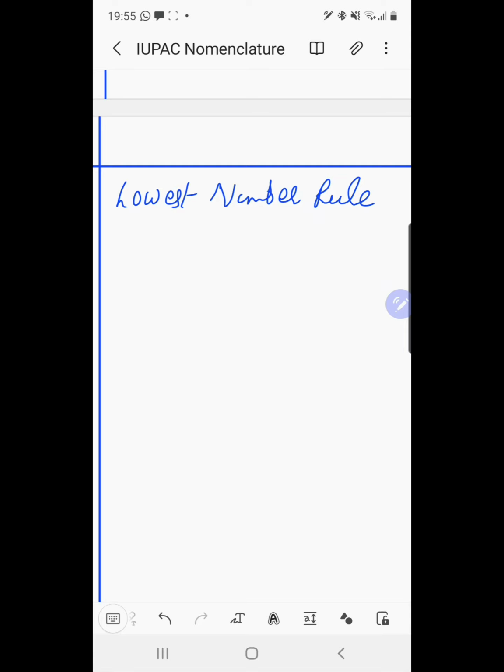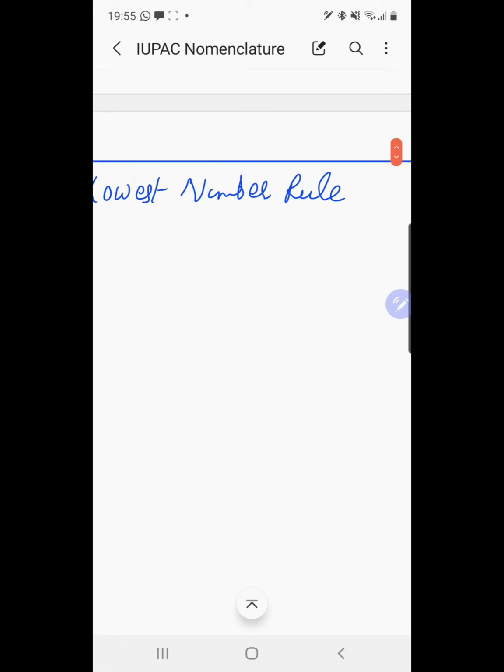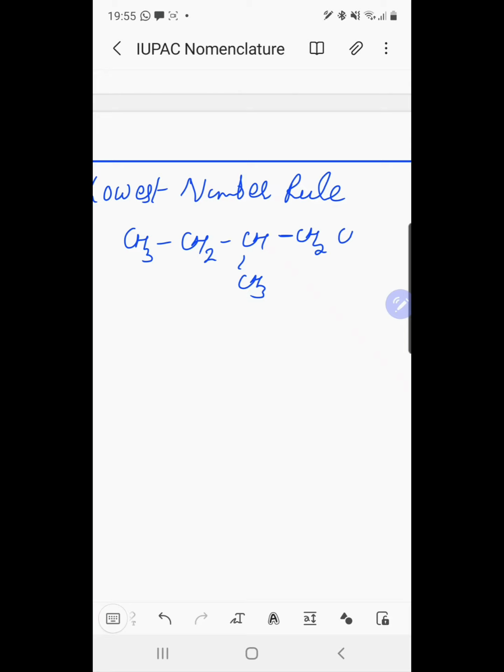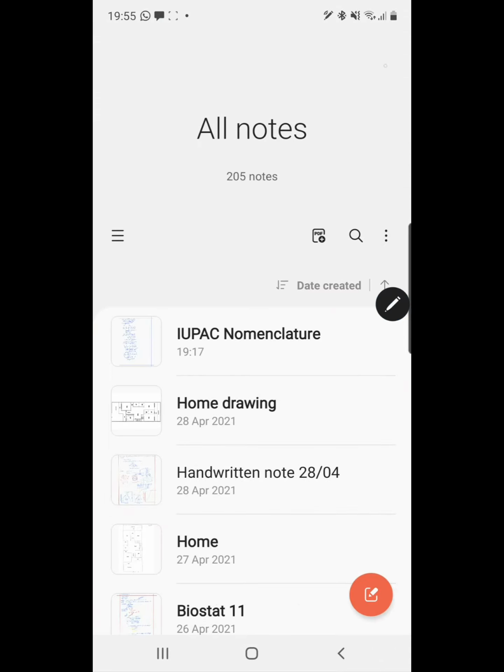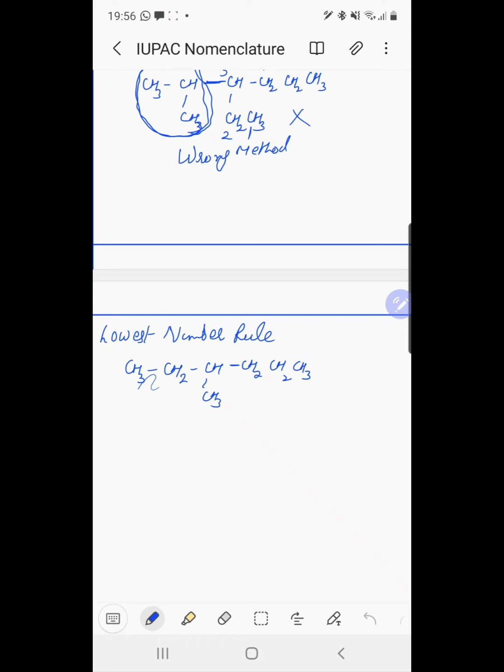We have a compound like CH3, CH2, CH, CH3, CH2, CH2, CH3. Now we can number it from this side 1, 2, 3, 4, 5 and 6.